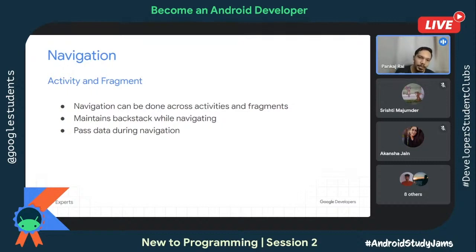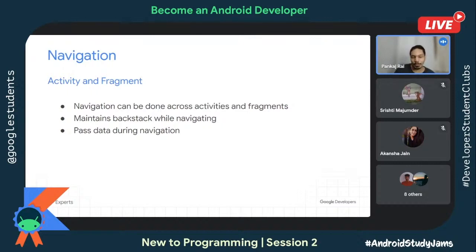And when you click on a particular person's chat, then it opens a chat window dedicated to that particular person. But then if you hit the back button, then it should take you back to the place where you see all the person information. In a similar fashion, when you create an application, it's extremely important to maintain the backstack. And the good thing is that you need not do anything for this. Android will automatically take care of these things.